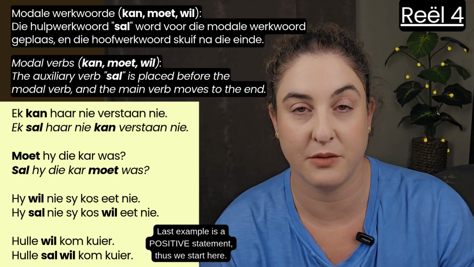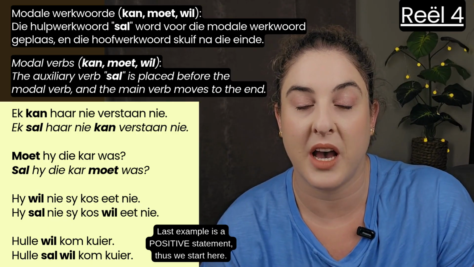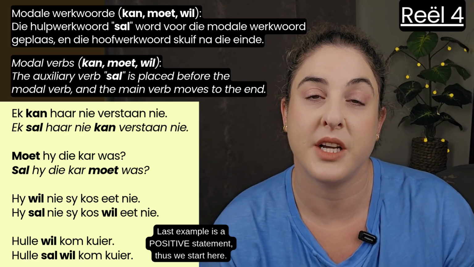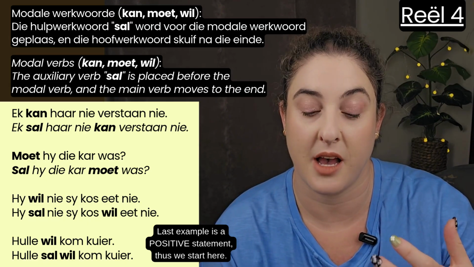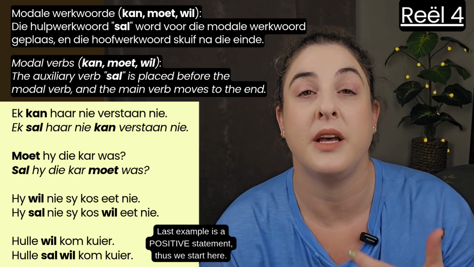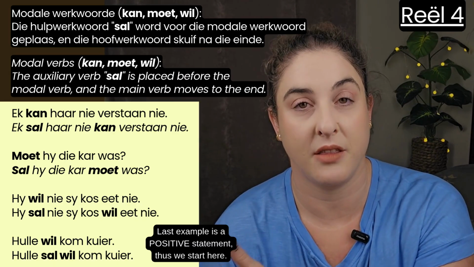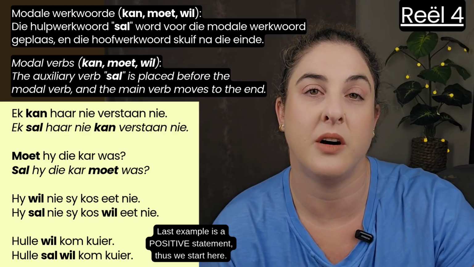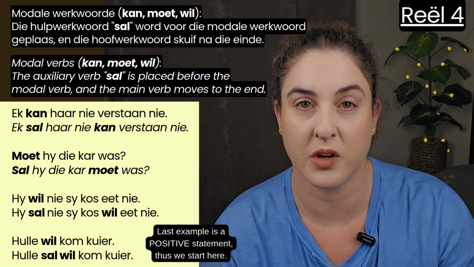Again, with a negative statement, you have the subject, then sal, then you have the object first, then you have the modal verb, then V2, and then the last negative. So study this, because I think this is going to be the hardest part to grasp out of all of this. We are at the end of future tense.